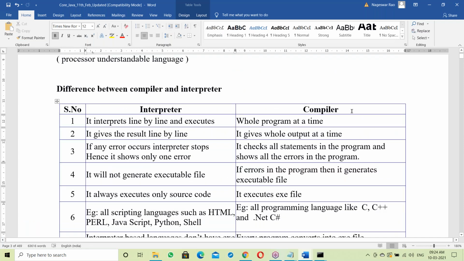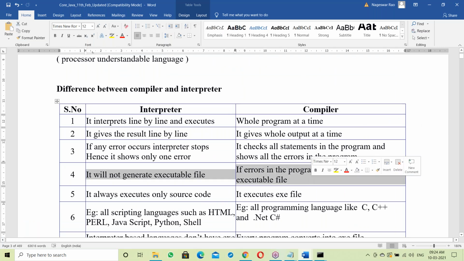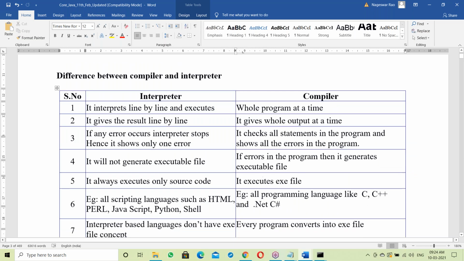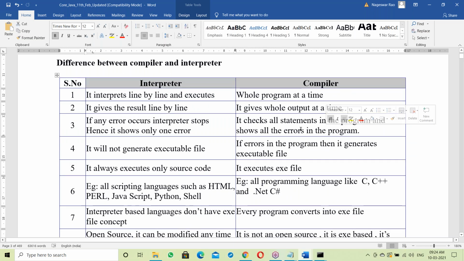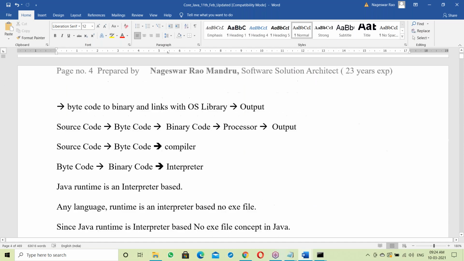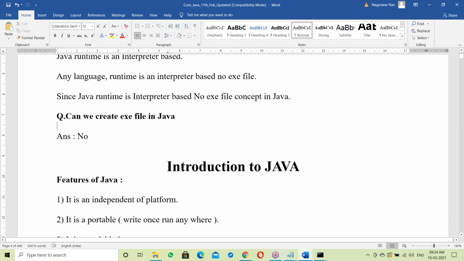What is an interpreter, what is a compiler, and the exe file concept, the most important topic. Then, is Java interpreter or compiler based? Java depends on both compiler as well as interpreter. How? We'll discuss tomorrow, and then platform independence.